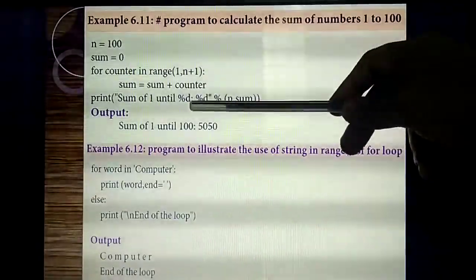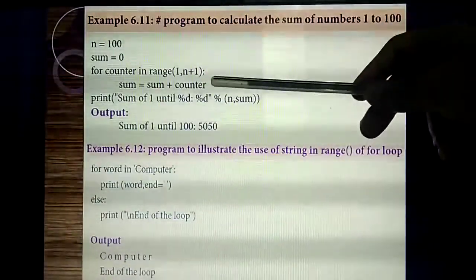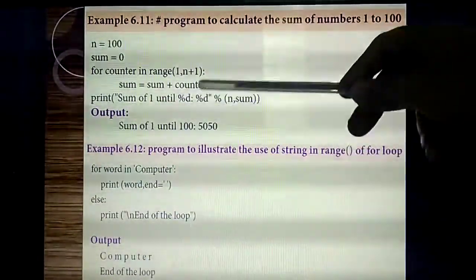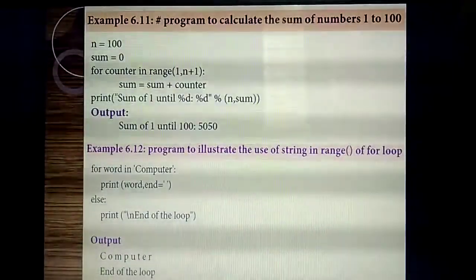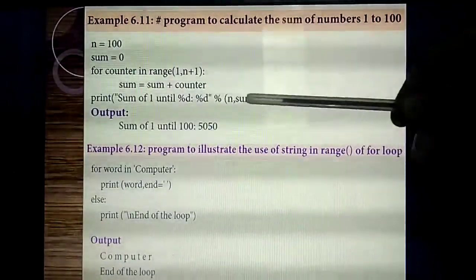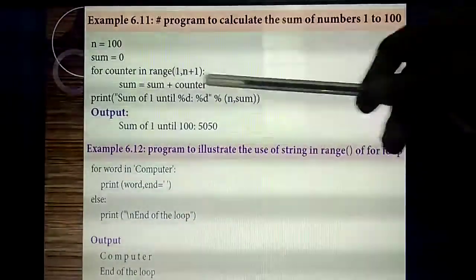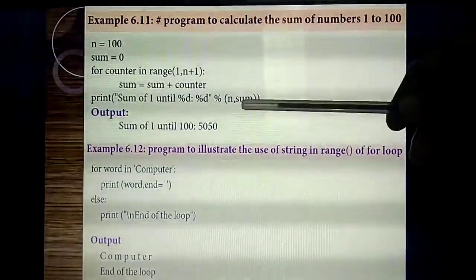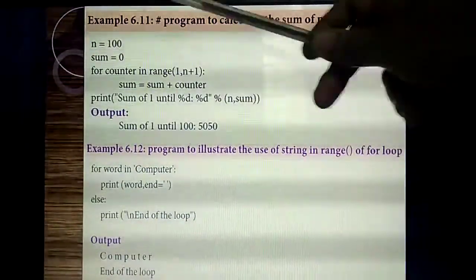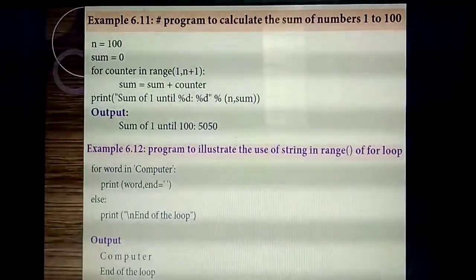So, why are we giving percentage D? Decimal. That means the numbers you are going to print. For that, we are giving percentage D. Okay. So, which variable do you need to print? The answer is stored in the variable sum. So, you are going to print n, sum. That is the sum of the number of times, the answer.